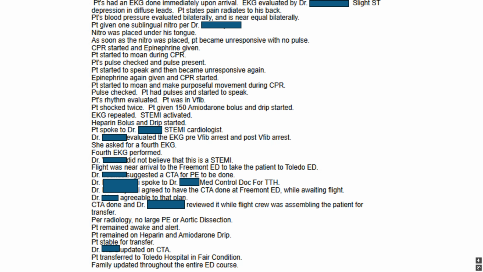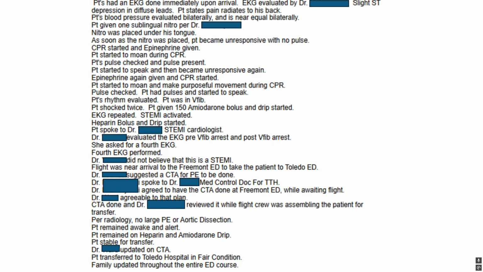Slight ST depression in diffuse leads. Patient states back pain, or pain radiating to his back. Patient's blood pressure evaluated bilaterally and is near equal. Bilaterally, they did that because they're concerned, could this be a dissection? That doesn't 100% rule it in or rule it out, but that's cool.